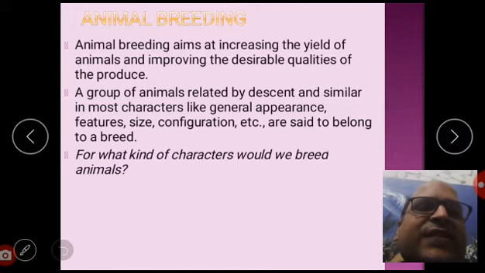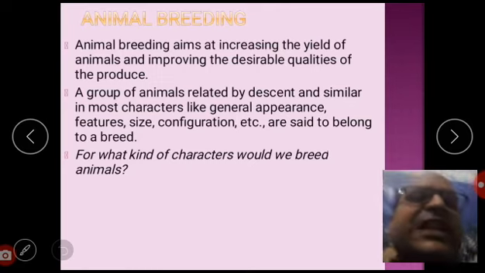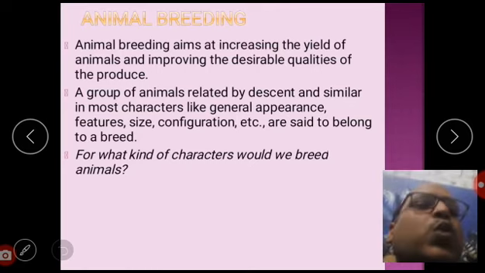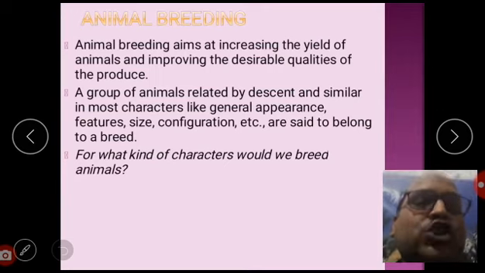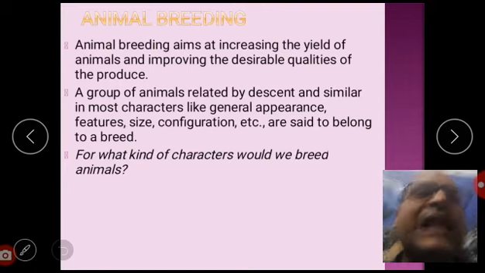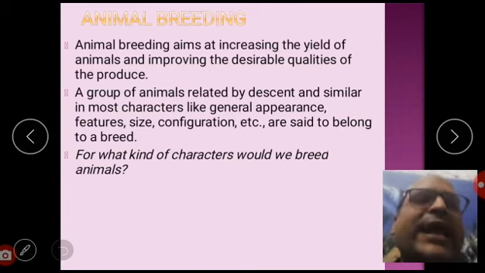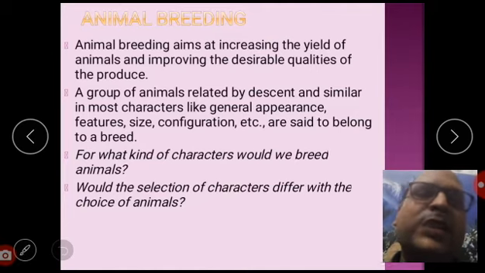For what kind of characters would we breed animals? We can deal with this by thinking about what we want from them. Like if we want a bull, it should be strong, but if we want a cow, then it should produce more milk, so these characters will vary. Next, would the selection of characters differ with the choice of animals? The answer is yes. It differs with the choice of animals, which type of animals we want.